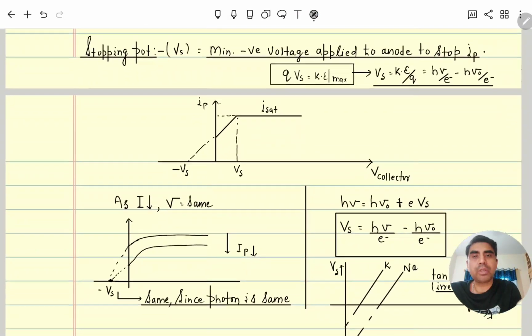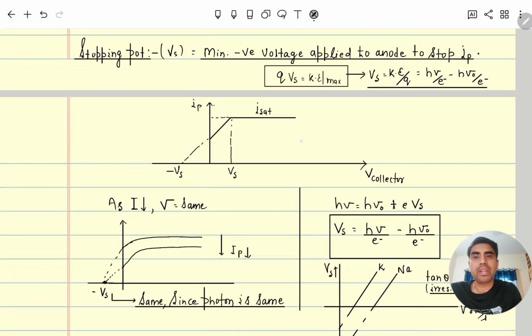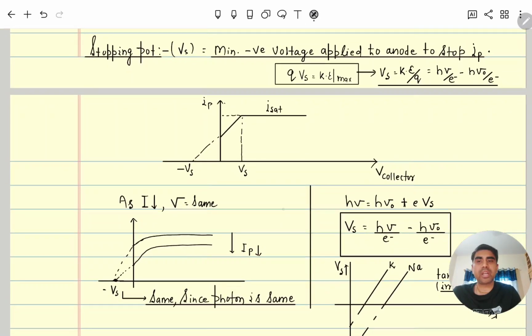So what is the stopping potential? When photoelectrons move from the cathode to the anode after emission, we applied a minimum voltage. Due to that, they have one proper direction, moving from cathode to anode. If we change the polarity, what will happen? The cathode will now become positive and the anode will become negative.